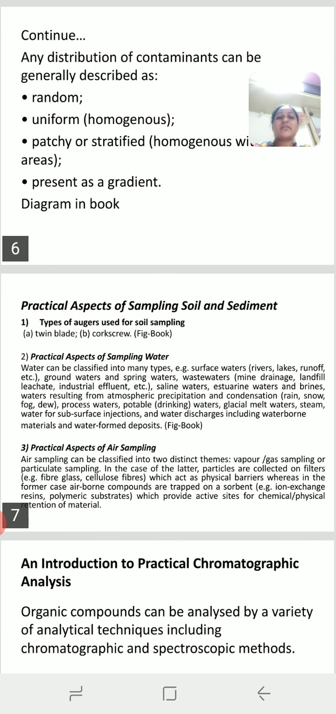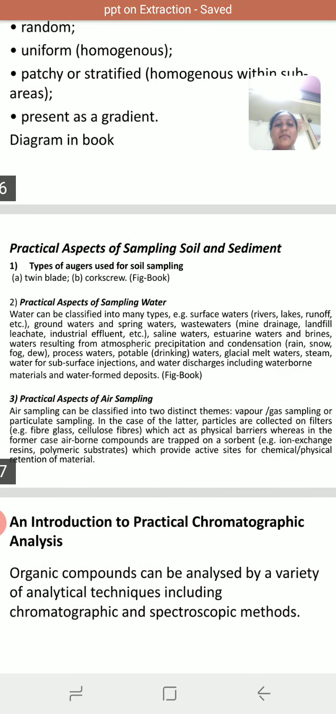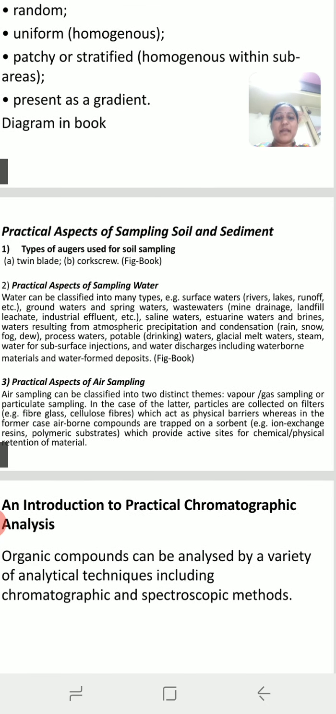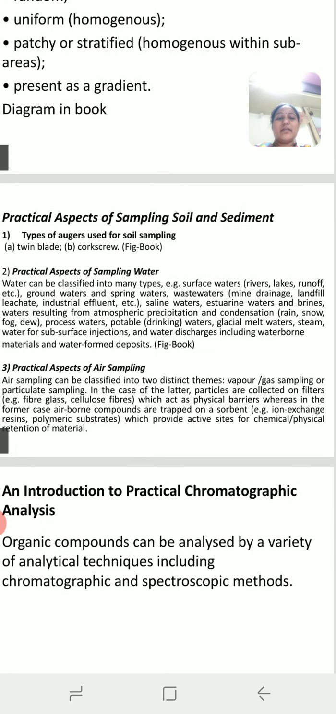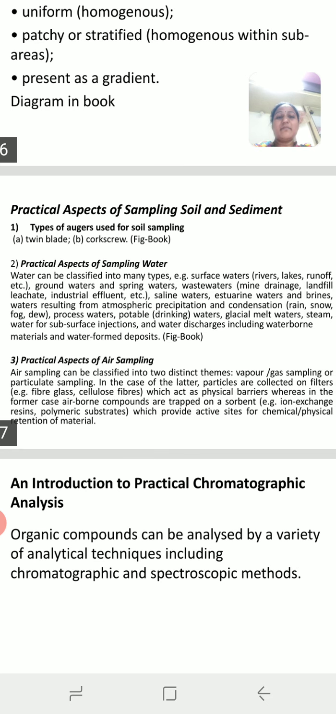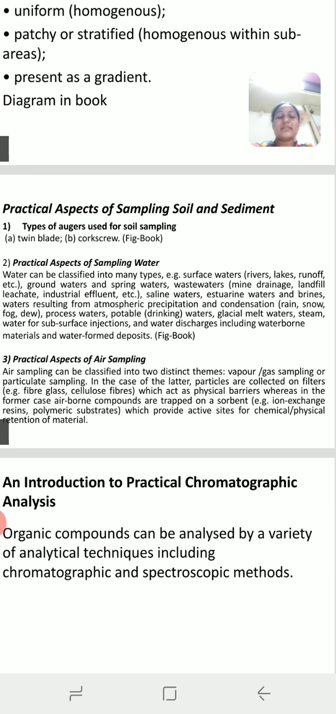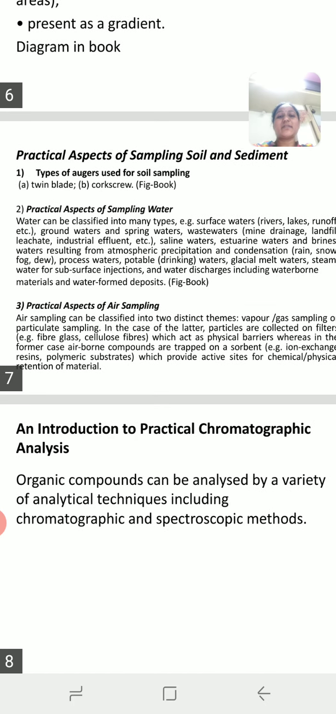So there are various types of water sample such as the surface water. Example of this is the river, lake, runoff, etc. Then the second type is the groundwater and spring water. Then the third type is the wastewater. Example mine drainage, landfill, industrial effluent. Then the saline water, estuarine water and brine water, and water resulting from the atmospheric precipitation and the condensation. For example, the rain, snow, fog, dew. Okay, so there are various types of water to be analyzed with the help of the extraction technique.